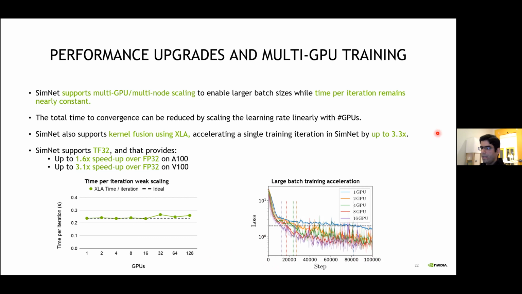Also, SimNet supports kernel fusion using XLA that, based on our experiments, can accelerate a single training iteration by a factor of 3.3. Also, SimNet supports the TensorFloat-32 math mode available on NVIDIA A100 GPUs. And again, based on our experiments, compared to the FP32 mode, TF32 provides 1.6x speed up on A100 GPUs and 3.1x speed up over FP32 on V100 GPUs.